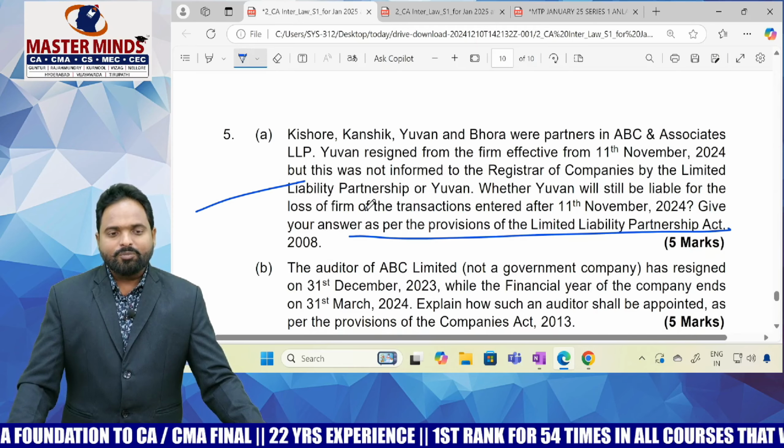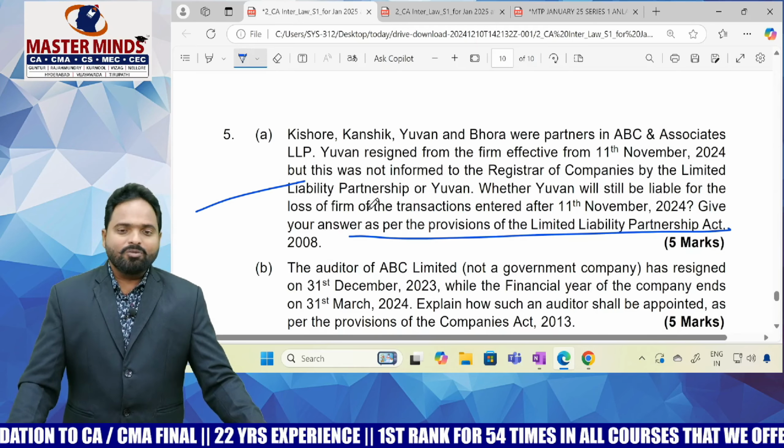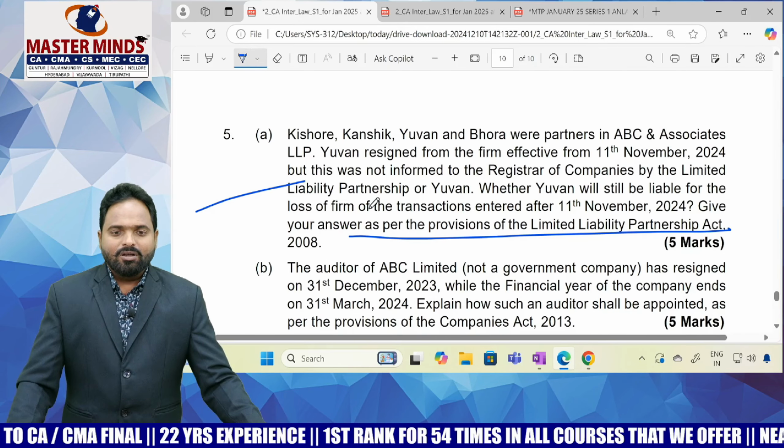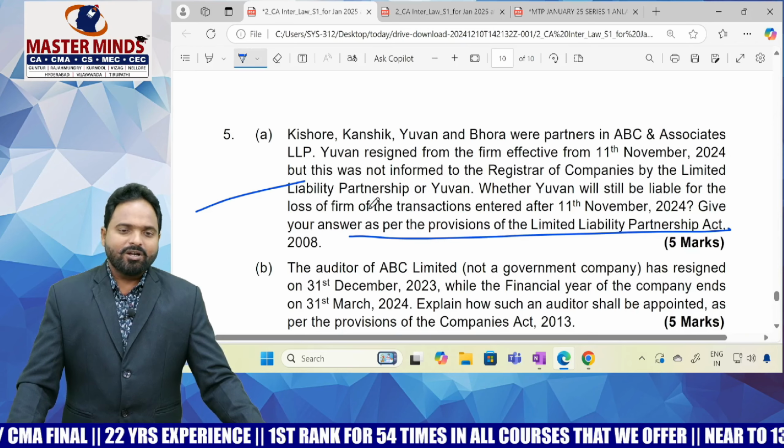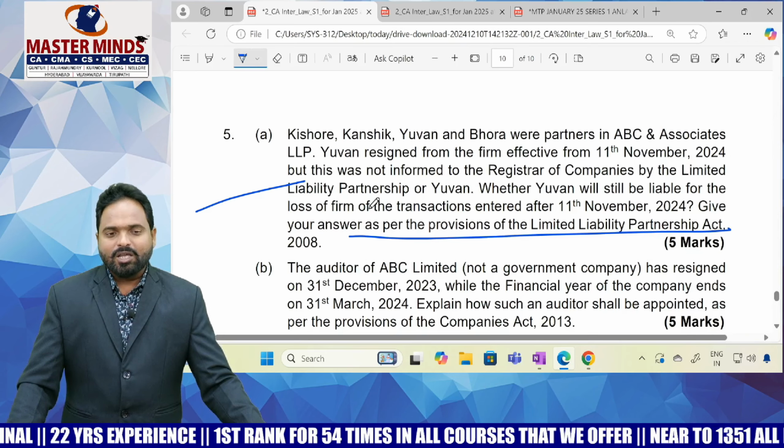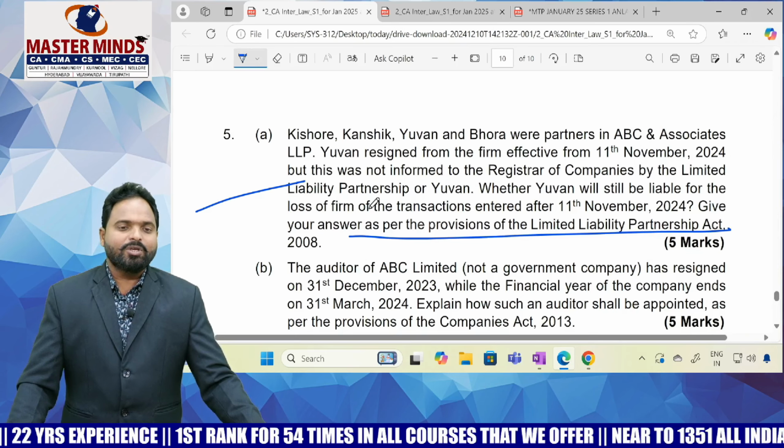Even though he has left the LLP, if the LLP does not inform the ROC and the removal of the partner is not updated in the ROC records, Ratan Tata is still liable for the contracts entered into by the LLP. That's what I said. To overcome this, what option is available to Ratan Tata? He can directly inform the ROC.